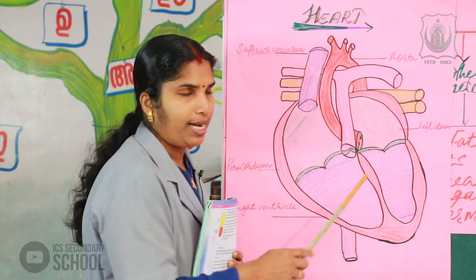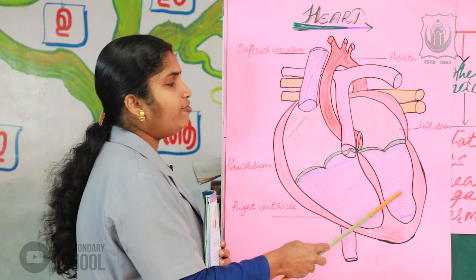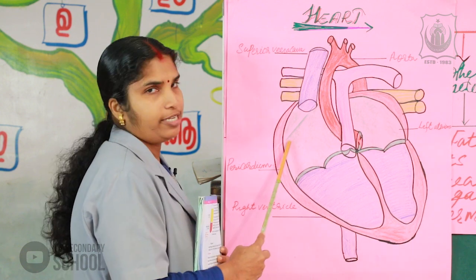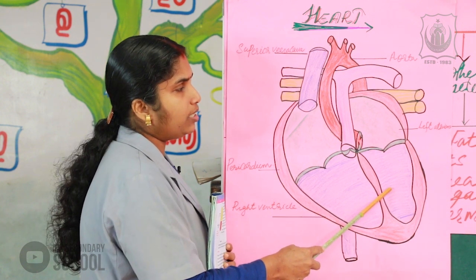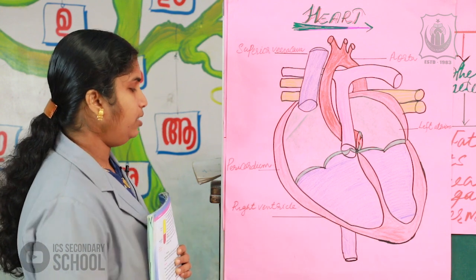And below, the left ventricle and right ventricle.